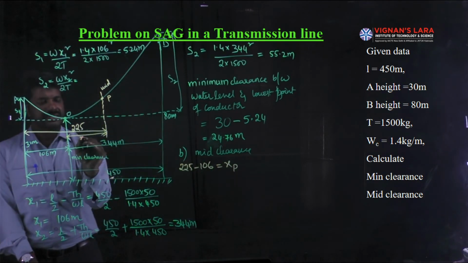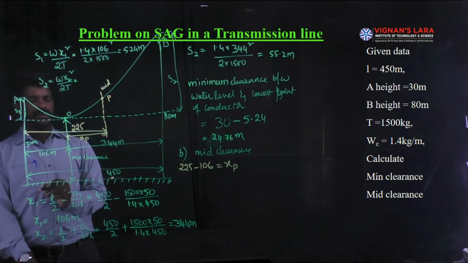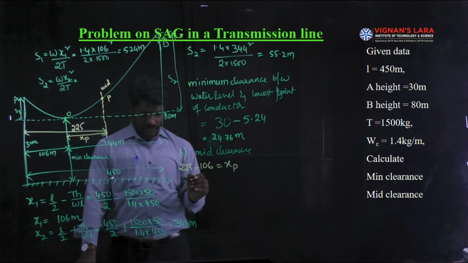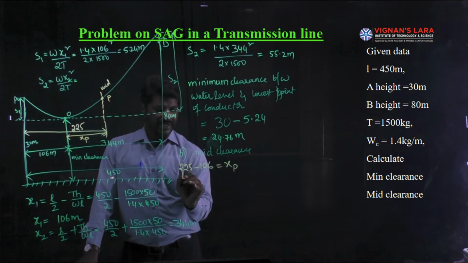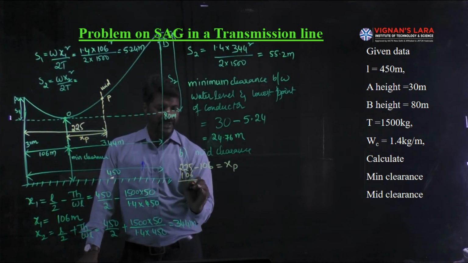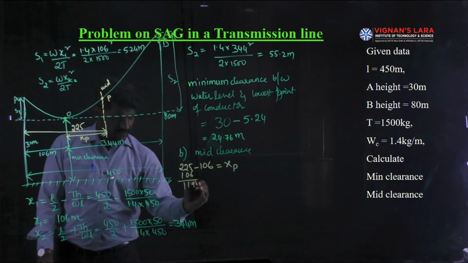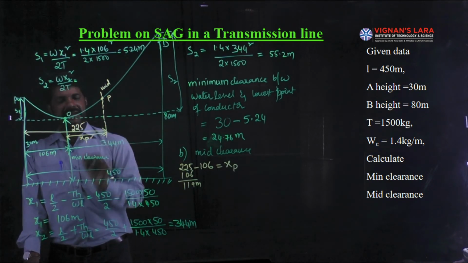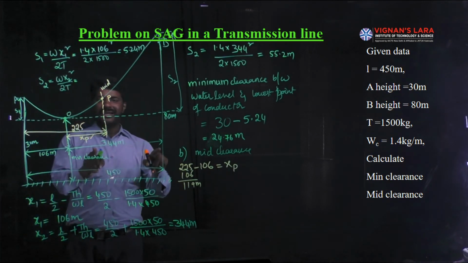So XP is equal to 225 minus 106, which is 119 meters. So XP was identified here as 119 meters.